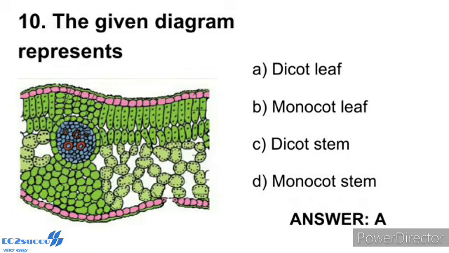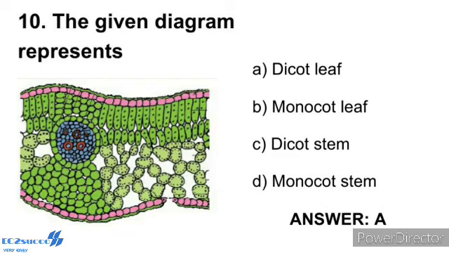Question number 10. The given diagram represents? Shown is the diagram of a transverse section of a dicot leaf. The vertical section of a dorsiventral leaf through the lamina shows three main parts, namely epidermis, mesophyll and vascular system. The epidermis, which covers both the upper surface, that is the adaxial epidermis, and the lower surface, that is the abaxial epidermis, of the leaf, has a conspicuous cuticle. The abaxial epidermis generally bears more stomata than the adaxial epidermis. The latter may even lack stomata.